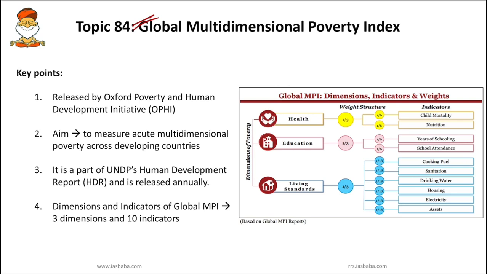That's why this global multidimensional poverty index and its findings are very important for the exam this year. So first we'll try to understand the global multidimensional poverty index. It is released by the Oxford Poverty and Human Development Initiative. But the second important point you have to know is that this index is part of the UN. It is part of UNDP's Human Development Report, and it is released annually. So this is what you have to remember. The major idea behind this index is to measure acute multidimensional poverty across developing countries.